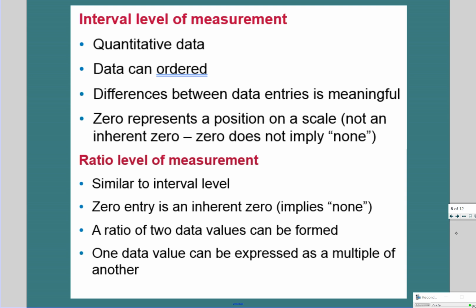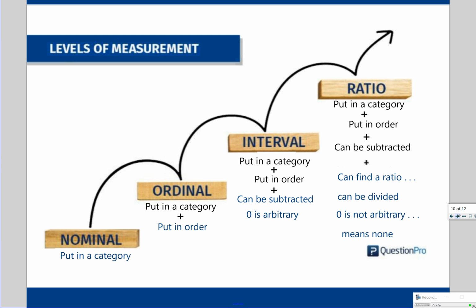Okay, so what I want you to write down with this, and then we'll come back to our examples, is this. These are those bullet-point pieces of information I just ran through. So nominal is what you can put into a category. Nominal will only be qualitative data. Ordinal, we can put it into a category and we can put it in order, and that could be qualitative or it could be quantitative.